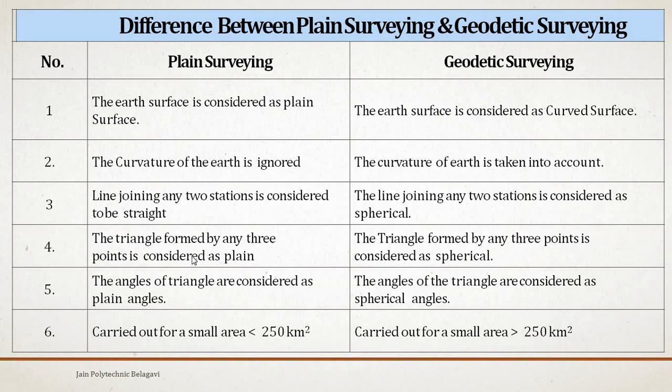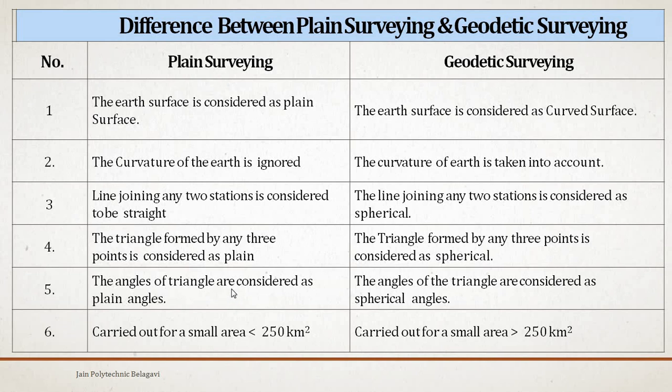The triangle formed by any 3 points is considered as a plane triangle, but in geodetic surveying the triangle formed by any 3 points is considered as a spherical triangle. It means the curvature is taken into account in the triangle.